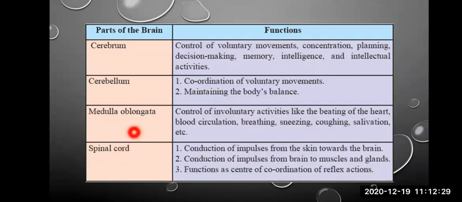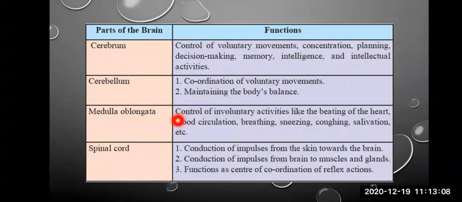The last is the spinal cord. Spinal cord is nothing but the extension of the medulla oblongata itself. Spinal cord is protected by the vertebral column. So it runs from the neck till the end of your back. Initially, it is thick. As it goes down, it goes on thinning, at the end terminating into the filum terminale.